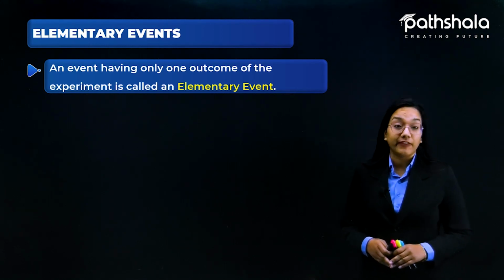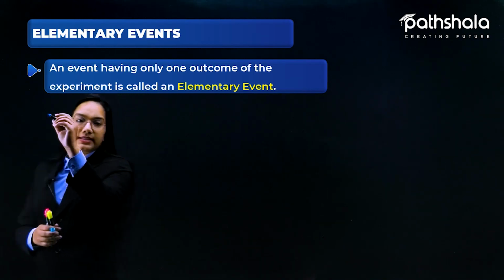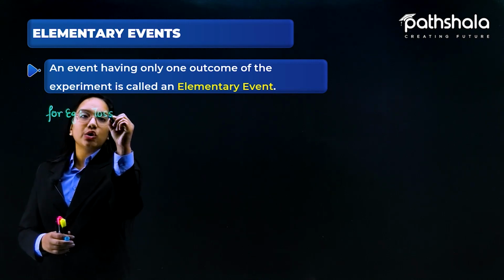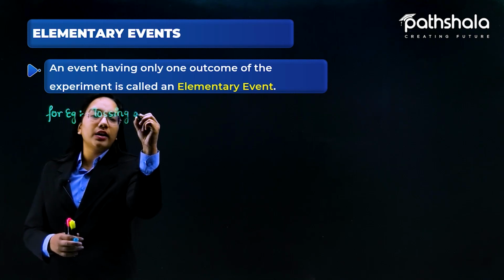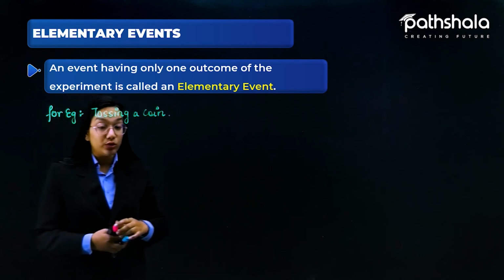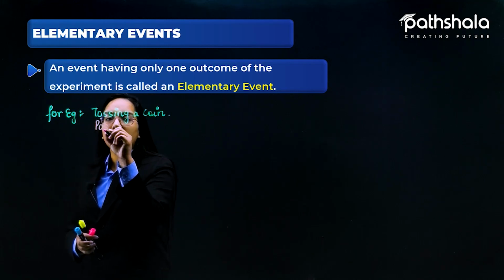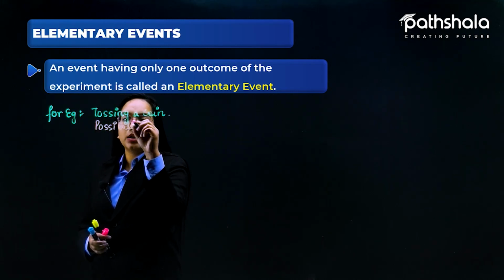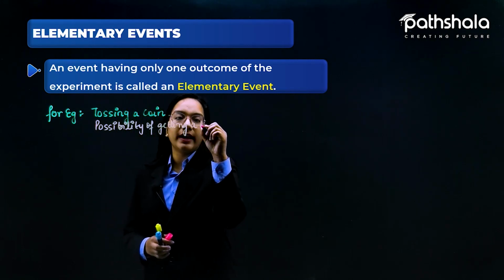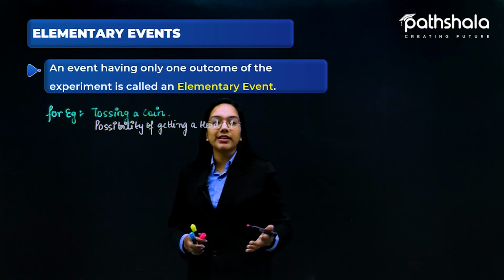Let us suppose I'm giving an example. For example, I am talking about tossing a coin. In tossing a coin, we know that the possible outcomes are only two, that is either a head or a tail. So the possibility of getting a head is one, and moreover the possibility of getting a tail is also one.